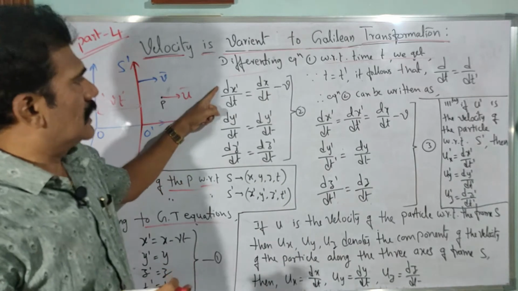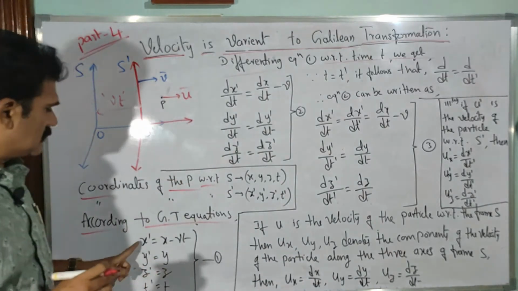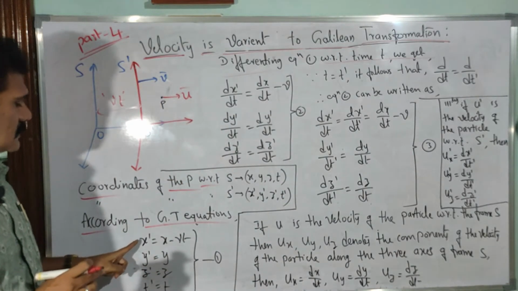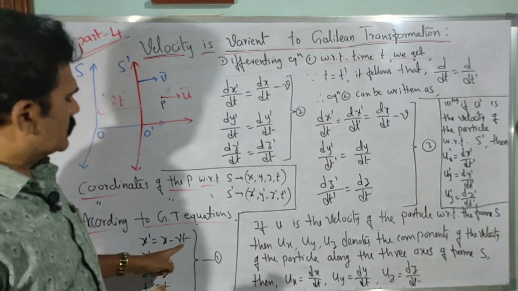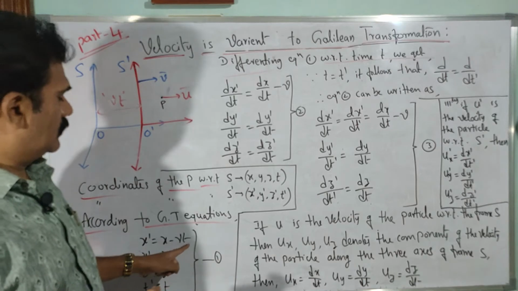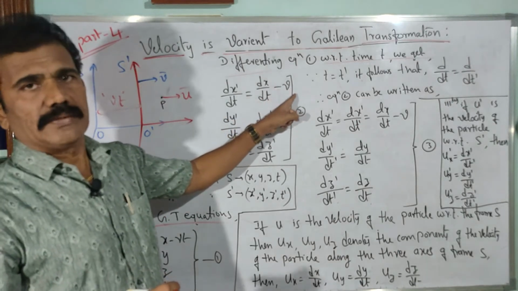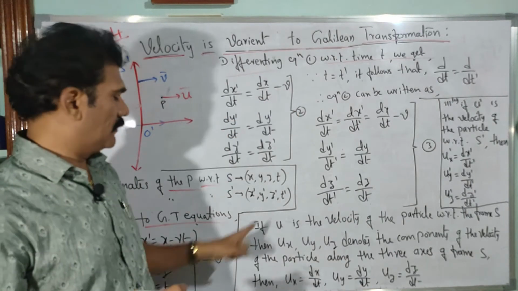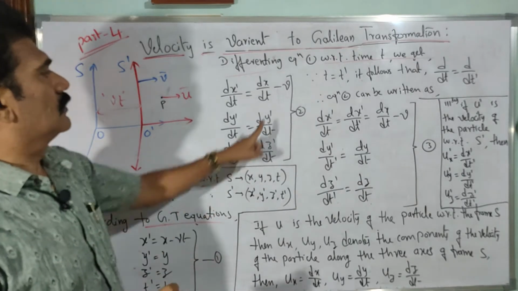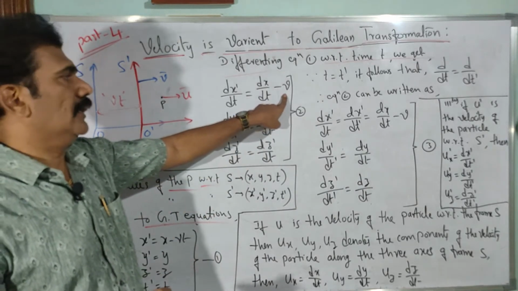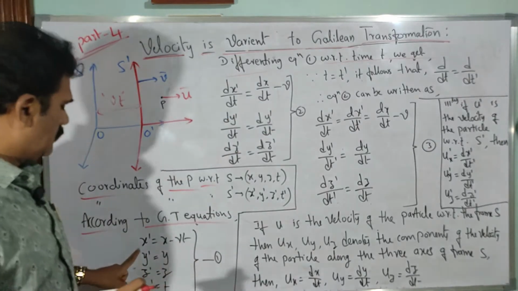For the first equation, dx dash by dt is equal to dx by dt minus v into t differentiated. The differentiation of v into t is only v, because when differentiated with respect to time t, the coefficient of t is v, so we are left with only v here. Now what about the other equations?